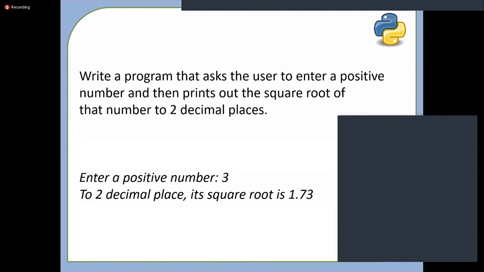Yeah, that's perfect, SK. The sqrt function is available in Python. Okay, very good, Kudal. So we can say enter positive number, perfect, and we can convert into integer. That's perfect.